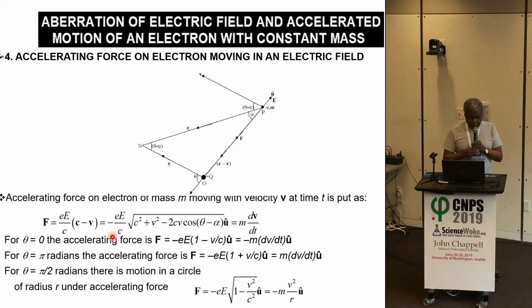The accelerating force is given by this equation. You can immediately see that if the electron is moving with the same velocity as the accelerating force, the force cannot impact on it. The force cannot catch up with the electron, and therefore the electron can be accelerated to the speed of light and no faster.